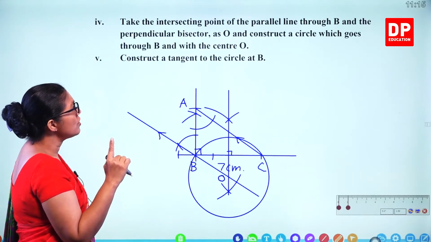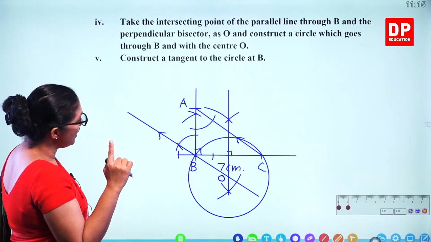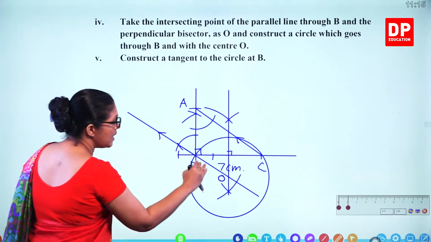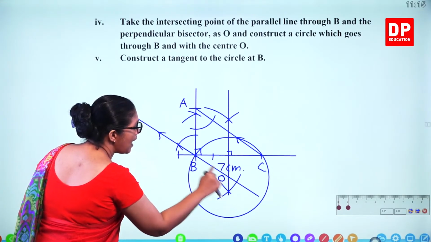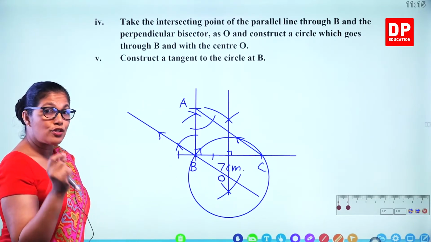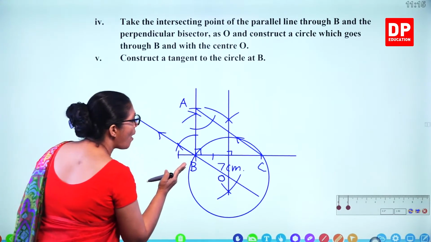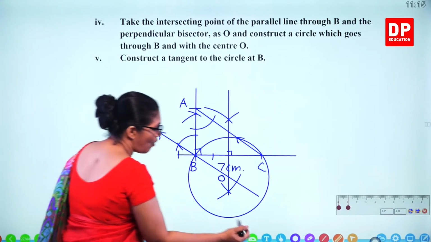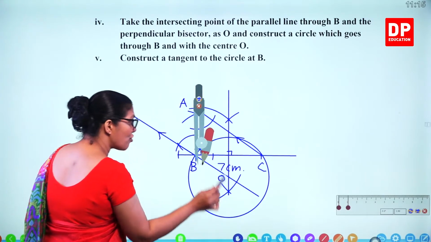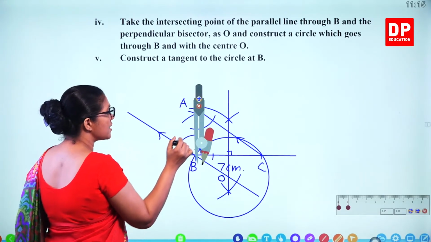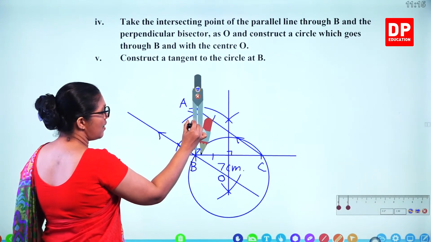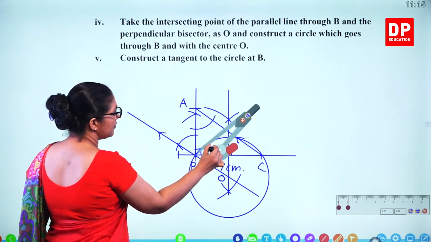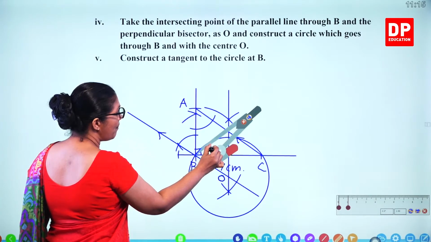Construct a tangent to the circle at B. So how do you draw a tangent? That means now this OB line is perpendicular to the tangent. So we have to draw a perpendicular line to this. So how do you construct that? You have to use the compass. So you take the point B, take any distance, and we are trying to draw the perpendicular line.